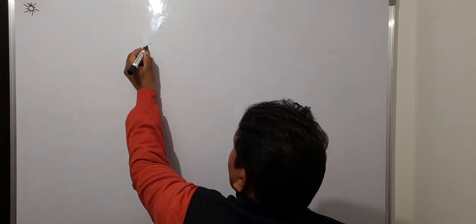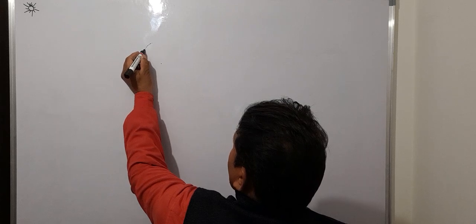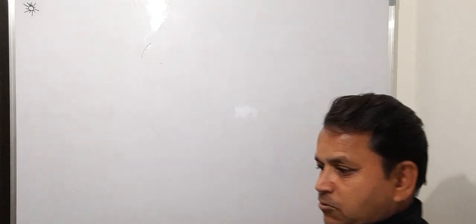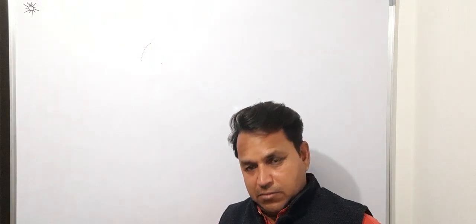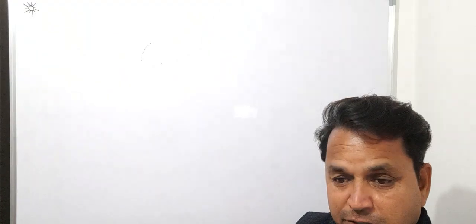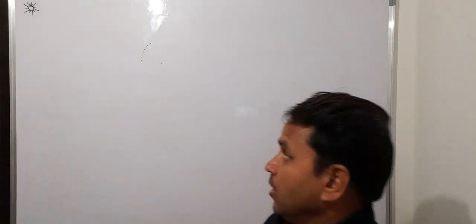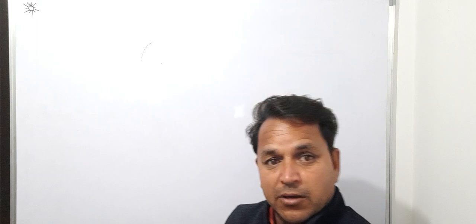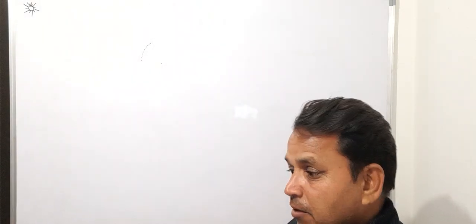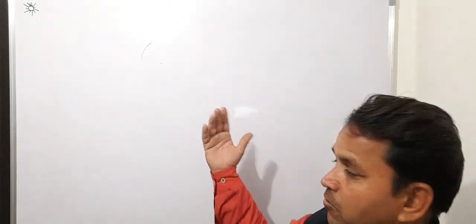So what is line or arc or curved line or straight line, any sort of line, the basic unit from which it is formed is nothing but a group of points. Different points joined together to form a line. Maybe it is a straight line or a curved line, and as you know, circle is formed with the help of a curved line. So in that also the basic unit will be point. That's why I am giving you the most perfect definition.